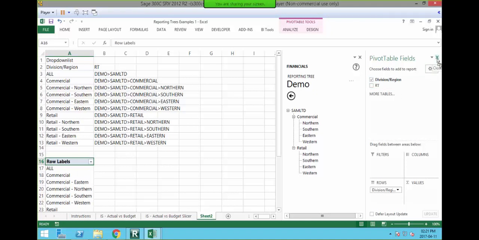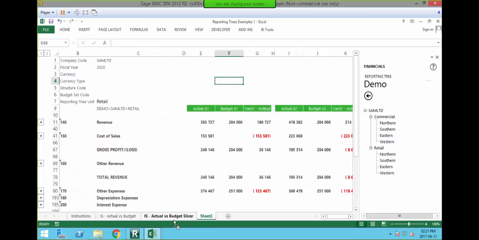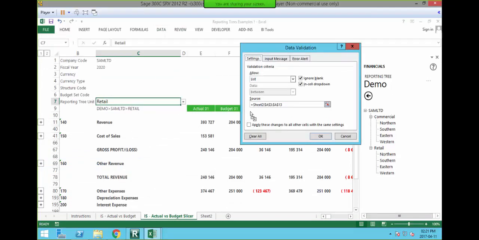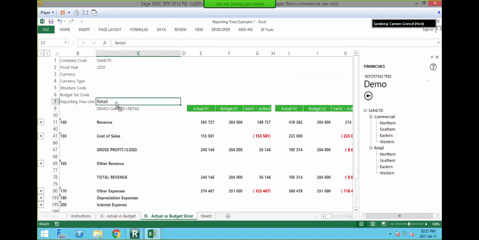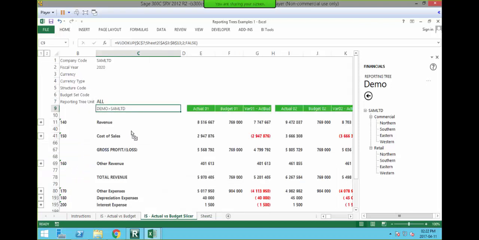Okay, so I'm going to close that down because now I've got my list of my drop down list that I had previously, and I want to pull that into the sheet that I have. So where we had previously the drop down list, I'm going to remove that. And I'm going to say that's going to reference whatever's in the row 17 of A. And I'm going to absolute reference it, and I'm going to press enter. Okay, so now what we can do is your VLOOKUP will now pull in your information into that.